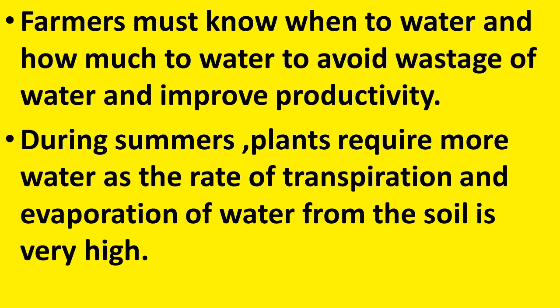Transpiration means the loss of water through the stomata in the leaves. Evaporation of water from the soil is also high, and transpiration is also high. So, we have to irrigate the plants more frequently during the summer season.